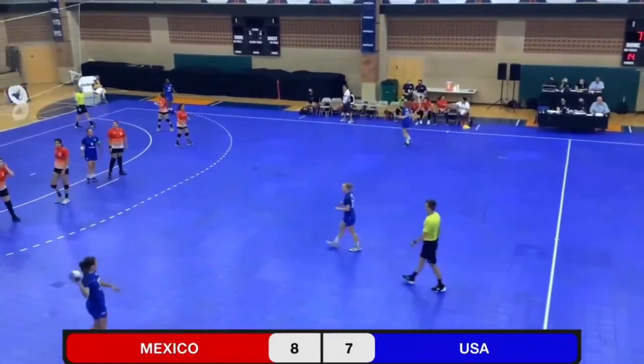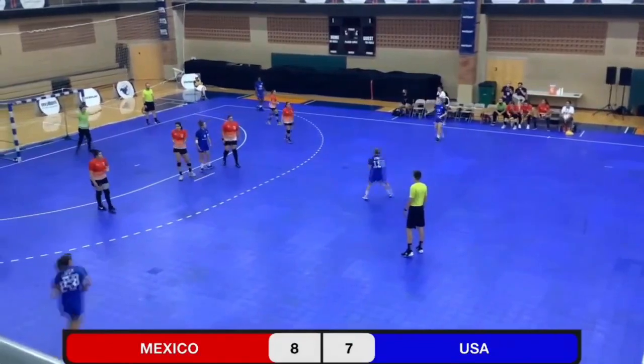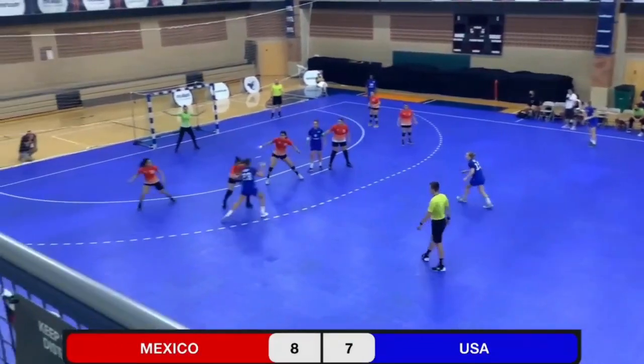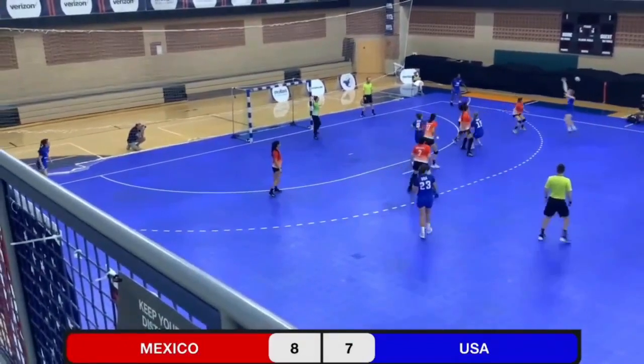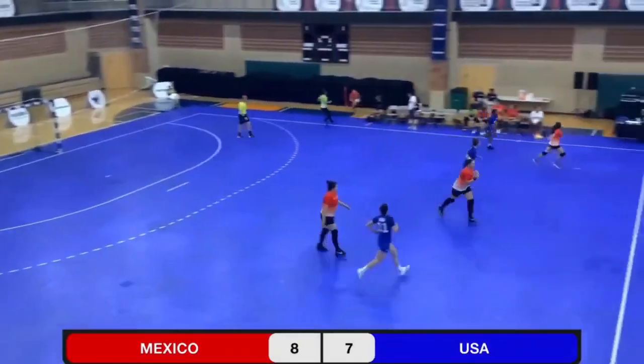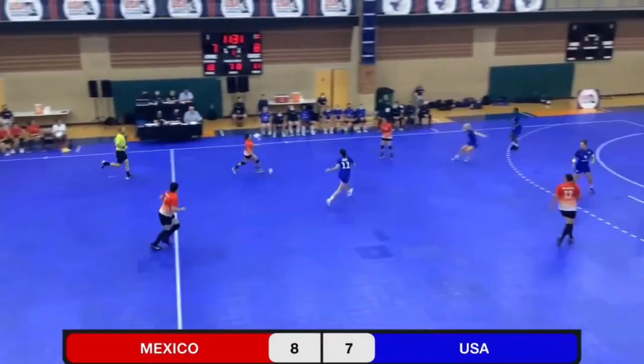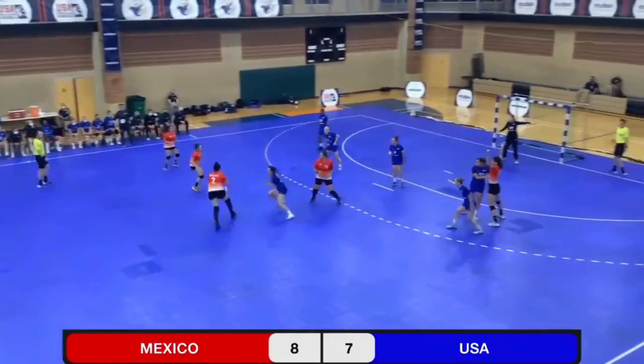So right now, the U.S. has a teenage backcourt. 17, 16, and 19 years old. Errant pass. Goes too far out of bounds, however, for a fast break for Mexico, and the U.S. is set back up on defense.